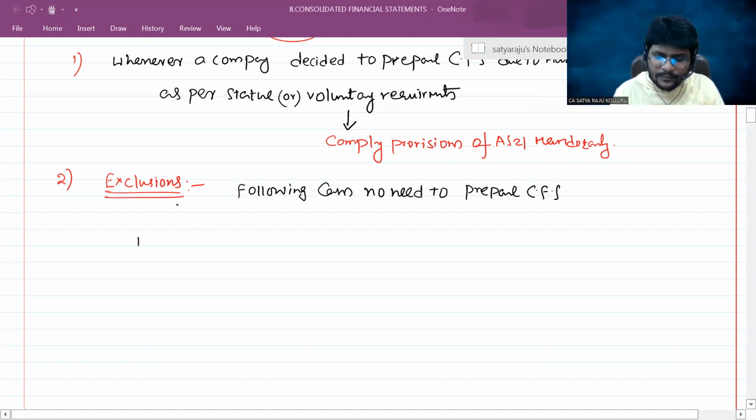Number one, control is in temporary nature.